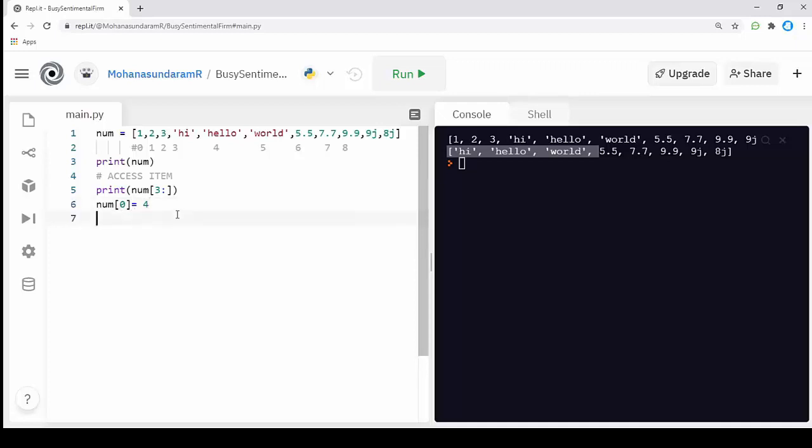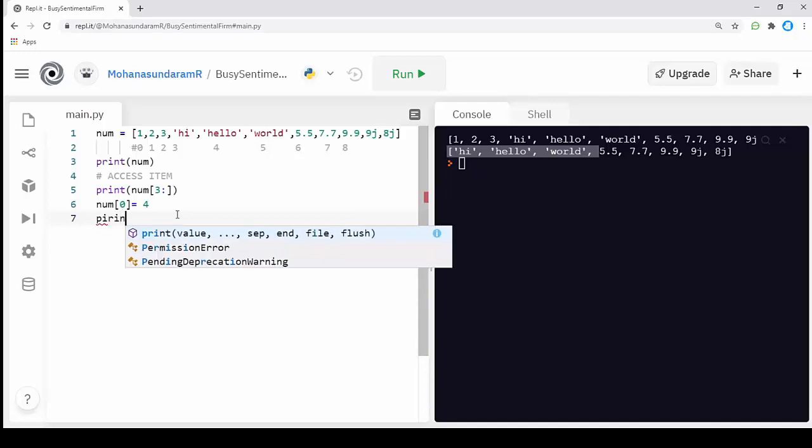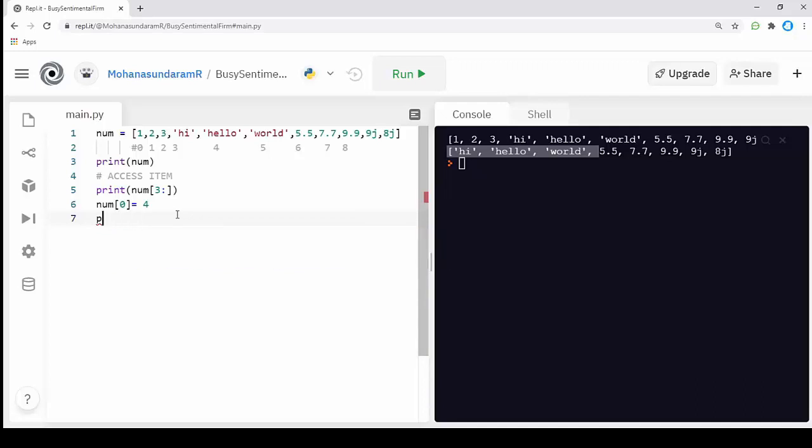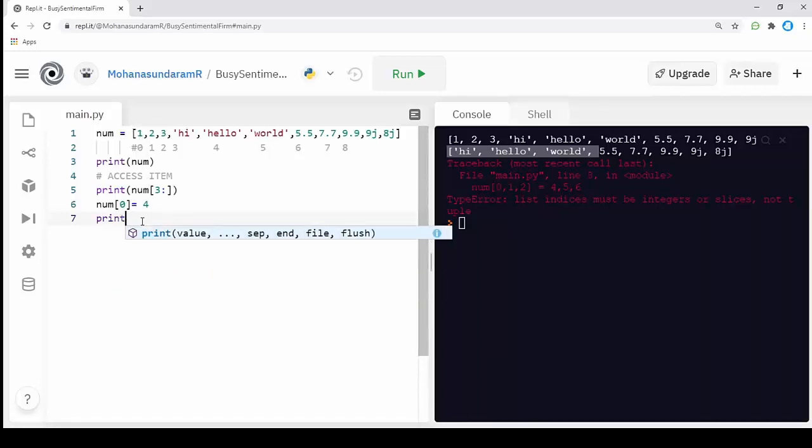Now if I print num, I have changed the 0th index value, which was 1, to 4. Now I'm printing the list.